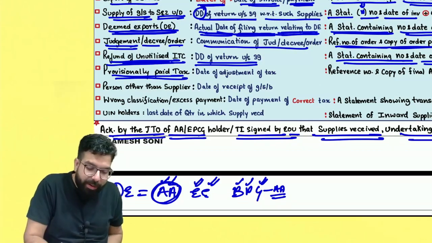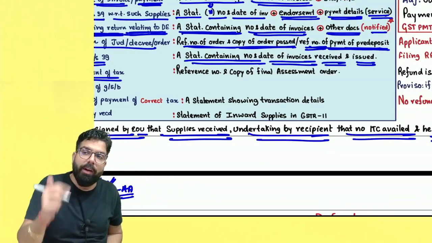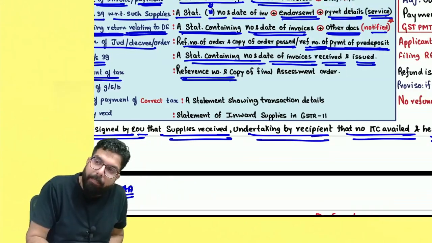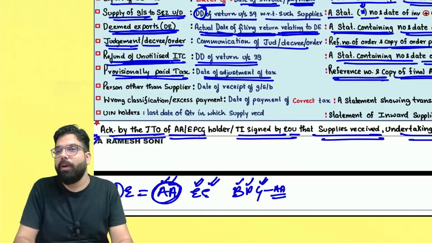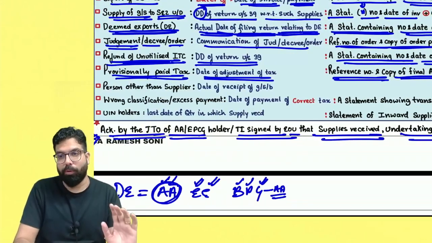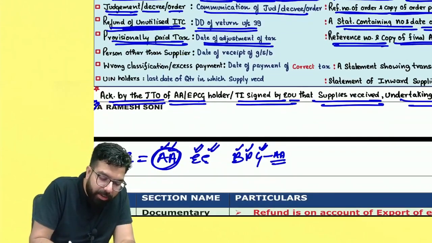Now, from the date of adjustment of tax, you have to apply within 2 years, and also you have to give a reference number and copy of the final assessment order when you are applying for refund of the provisionally paid amount. The next one over here is person other than the supplier.